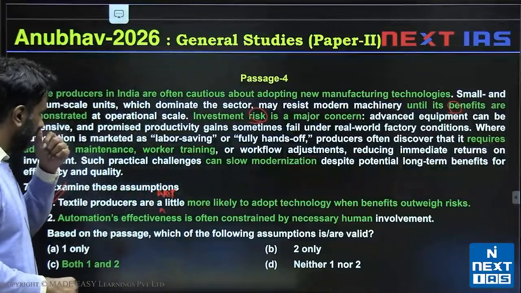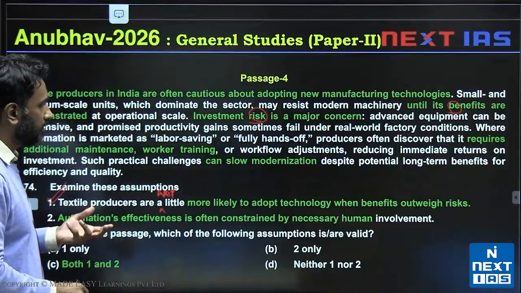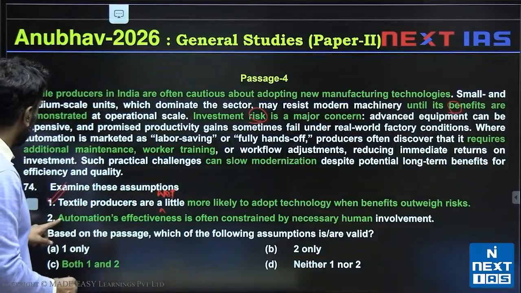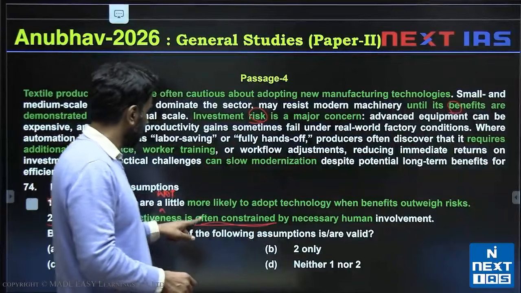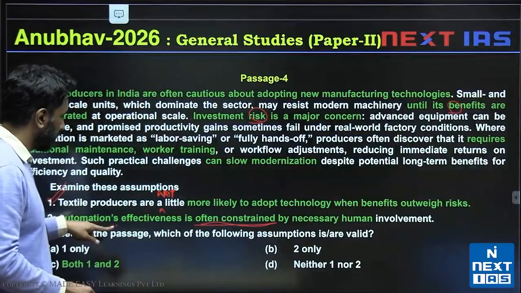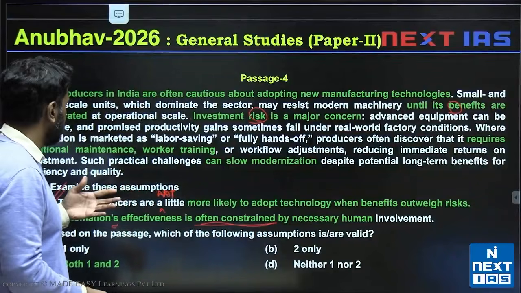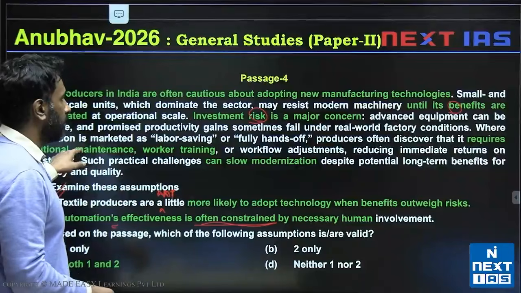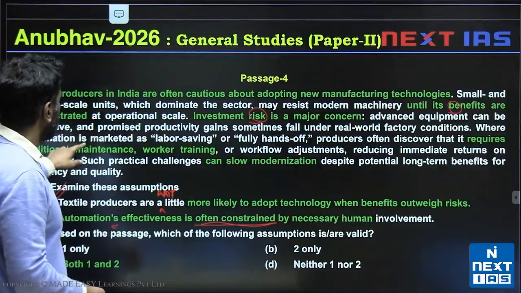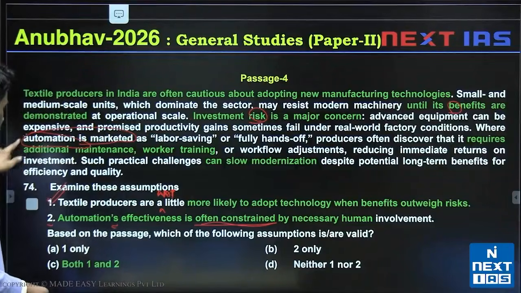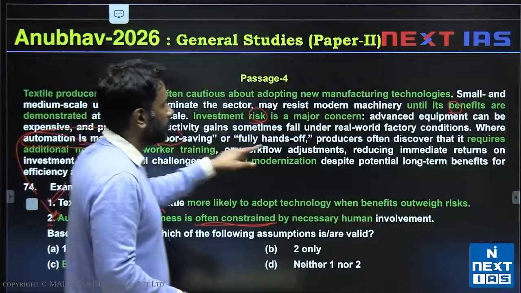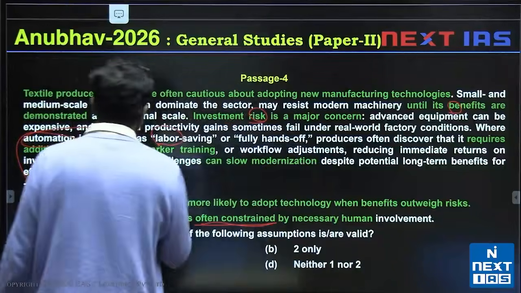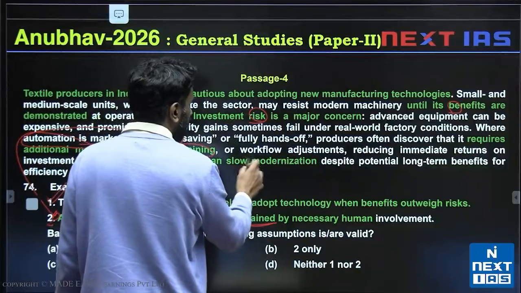2. Automation's effectiveness is often constrained by necessary human involvement. In option 2, if you've done classes with me, we would be more focused on often constrained and also the phrase automation's effectiveness, because this applies to automation in general. If you look at the passage where automation is marketed, we are discussing automation in general as labor saving. Producers often discover that it requires worker training or workflow adjustments.